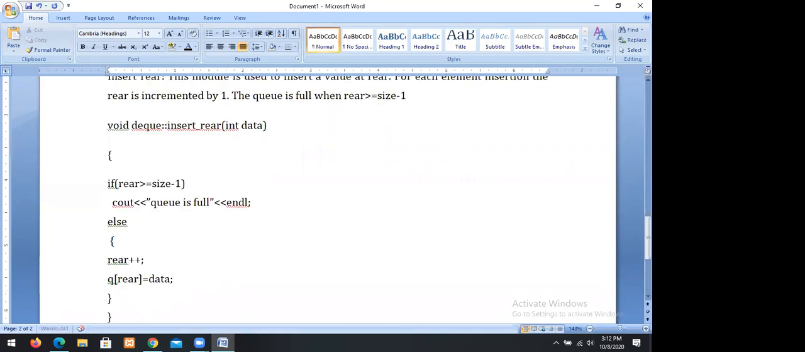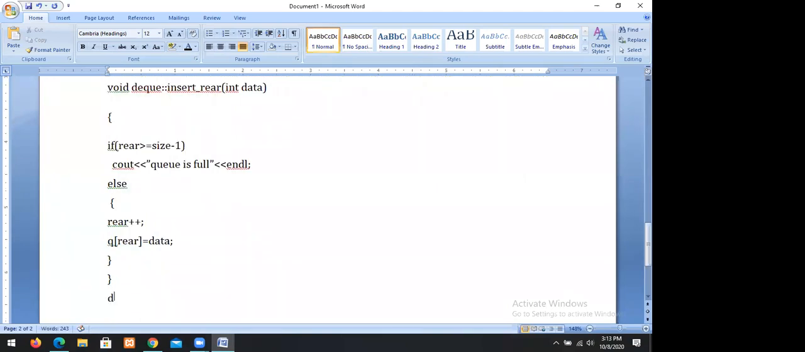So this is just insert rear, as in a general queue. In normal queues also we insert the values at rear. That's why if rear is greater than or equal to size minus 1, then the queue is full. Otherwise, we can insert the value. For each element insertion, the rear is incremented by 1. That's why rear plus plus, Q of rear equal to data. That's enough.